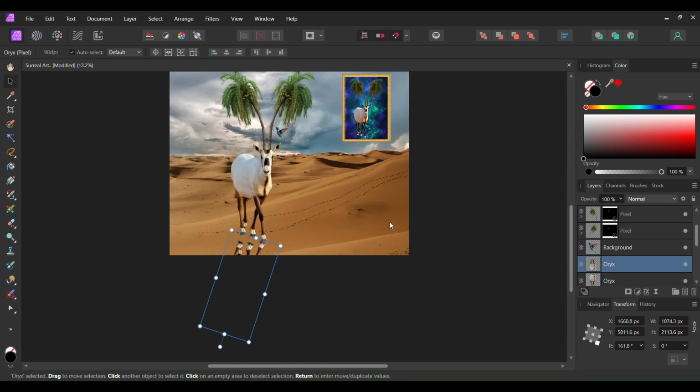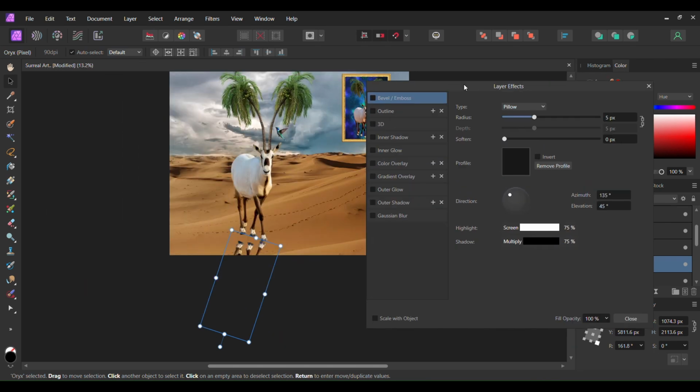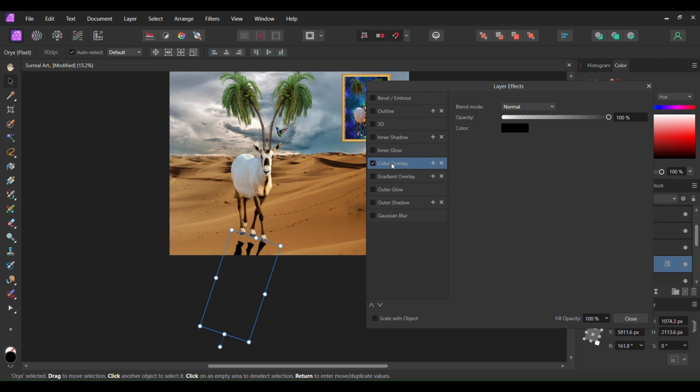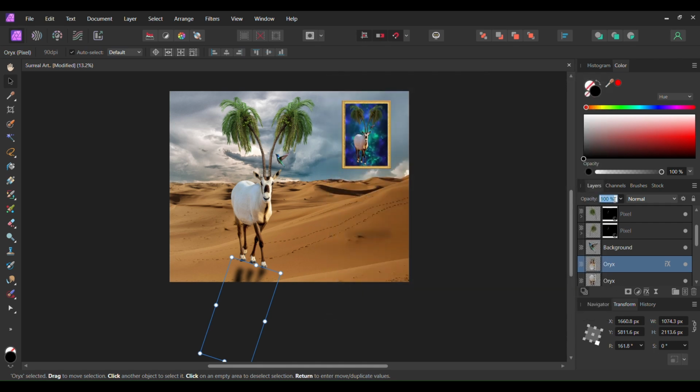With the duplicated oryx selected, click the Layers Effect icon in the Layers panel. Check the Color Overlay box and select it. Set the fill opacity to 40%. Now check the Gaussian Blur box and select it. Set the radius to 40 pixels. Set the fill opacity to 40%. Check the Scale with Object box. Then lower the opacity to 35% in the Layers panel.